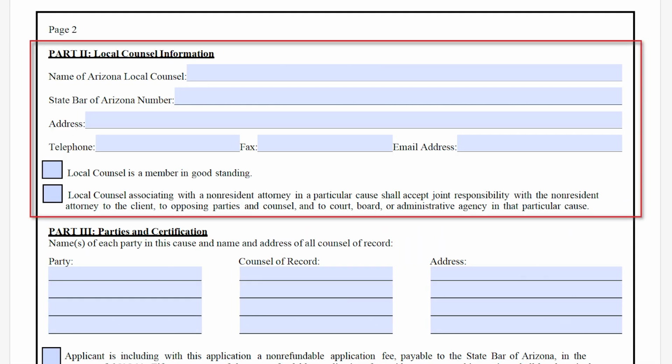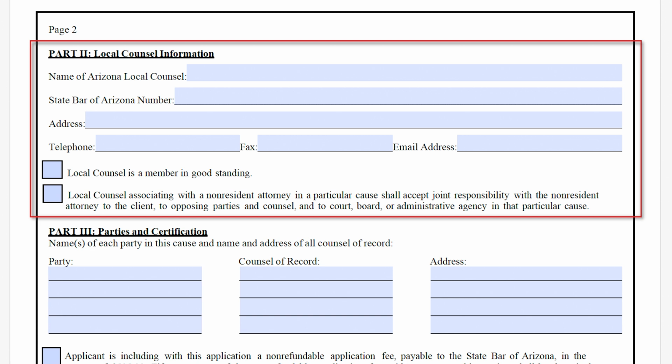You must select and list an Arizona local counsel for sponsorship. Ensure their 6-digit bar number is correct. It must begin with a 0. Local counsel must be in good standing and agree to accept joint responsibility in the case you are seeking Pro Hac Vice admission. Do not list an attorney without their prior consent.